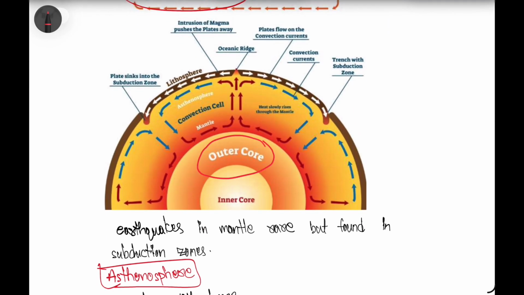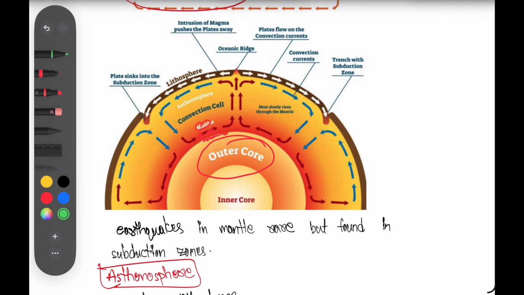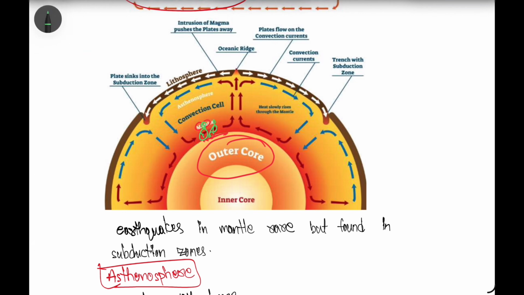So this is the core region, and because of the heat coming from the core region, the rocks which are present here will become hot, expand and travel upward, right? And suppose this is a lithospheric plate, this is one plate, and this is another plate. So because of these convection cells, what is happening?